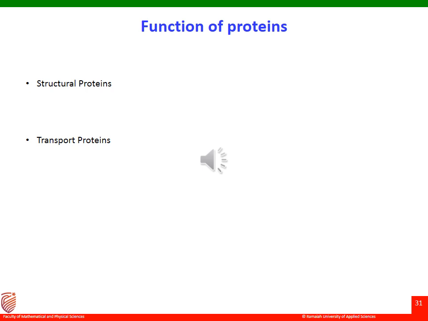Further, based on their function, we classify structural proteins. Structural proteins are fibrous proteins that are used for their structural rigidity. For example, alpha keratins are structural proteins that are found in hair, nails, skin, feathers, wool, etc. Transport proteins are used to transport molecules or ions from one location to another. For example, hemoglobin is a transport protein which helps in transportation of molecular oxygen from the lungs to the various tissues of the body.